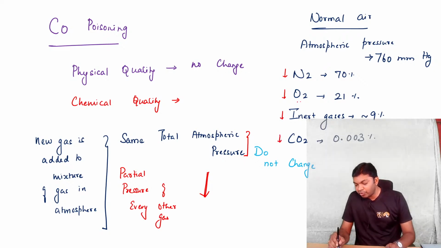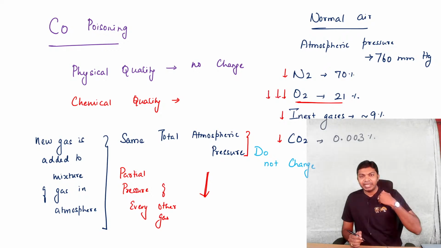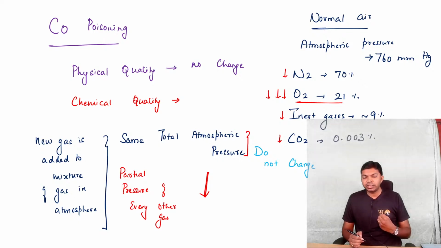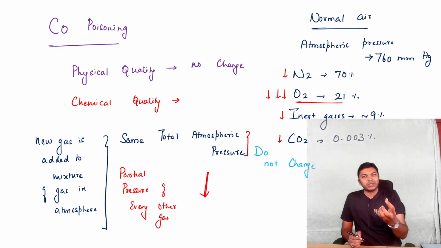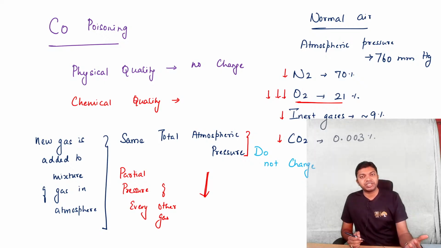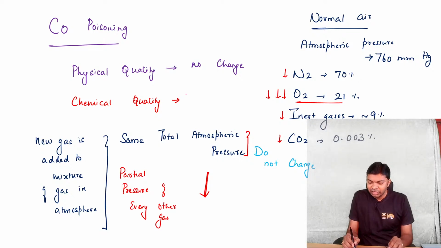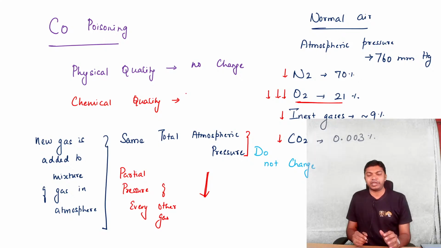When partial pressure of oxygen gets lesser and lesser because of carbon monoxide, the inspired air is going to have less oxygen. So RBCs are going to absorb lesser oxygen from alveoli, and hemoglobin is going to combine with carbon monoxide preferentially over oxygen. So by every means, you have a significant drop in chemical quality of air.